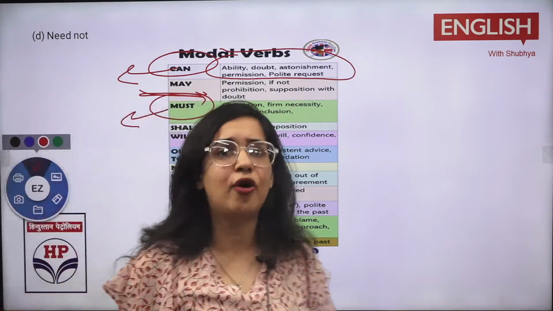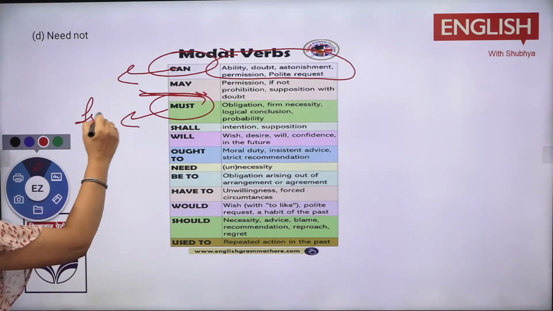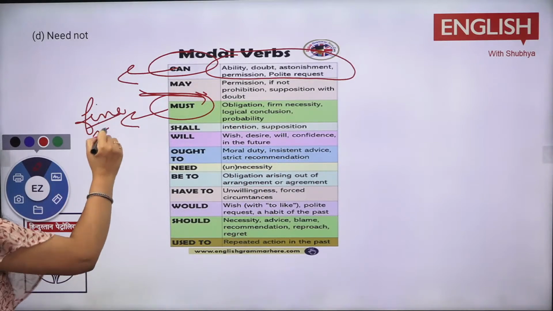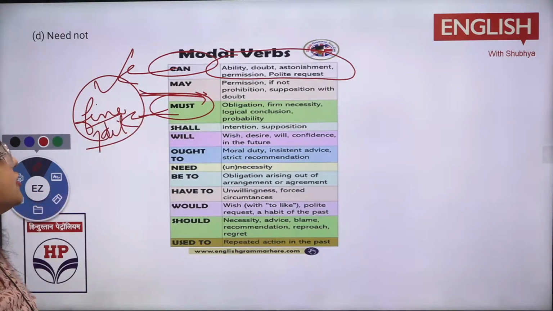In case you do not follow the traffic rules, you will get some kind of a fine. अगर आप इसका murder करोगे तो भी क्या होगा, जेल हो जाएगी. तो must आ जाएगा whenever a certain kind of obligation is there.